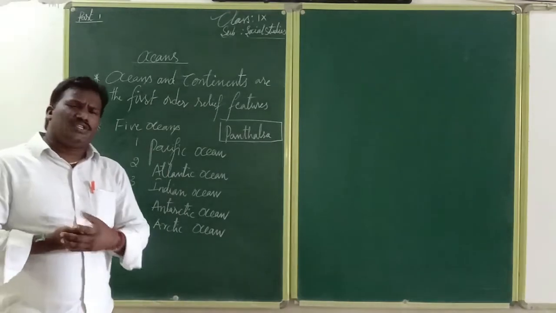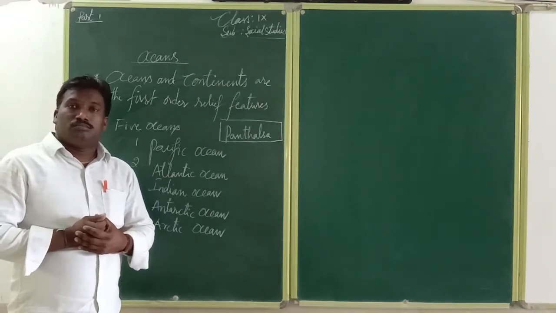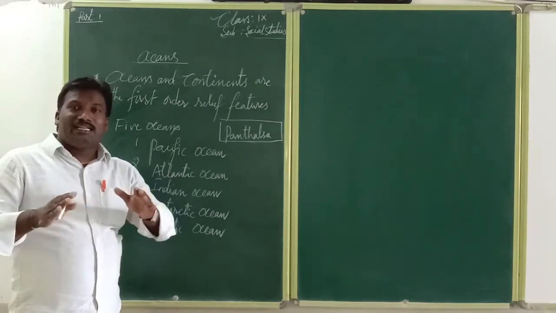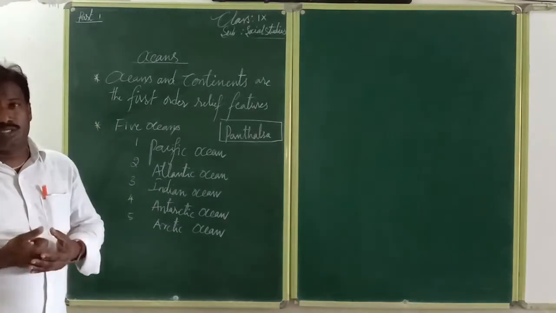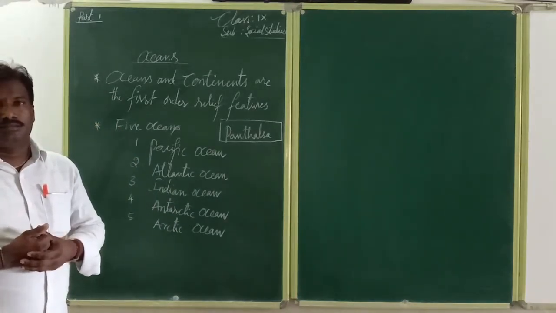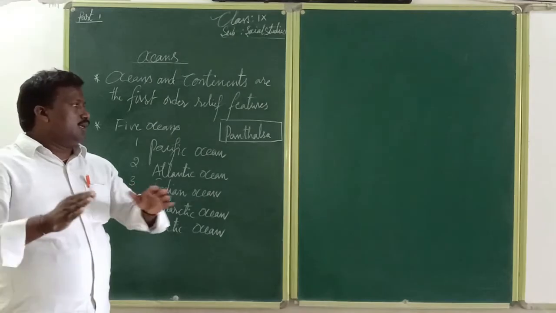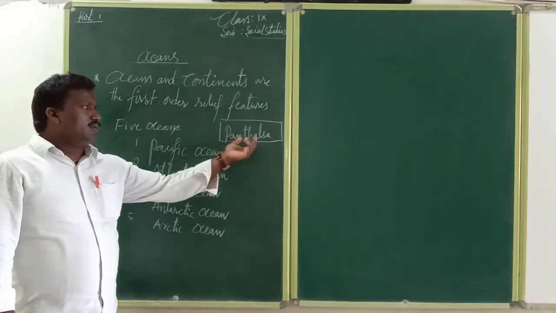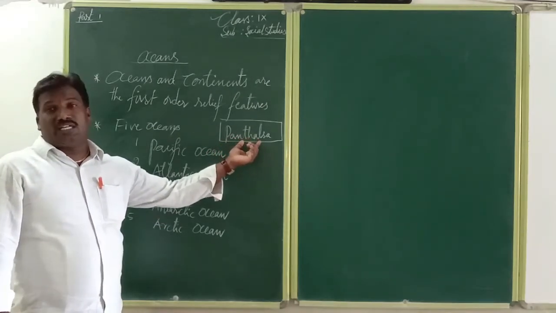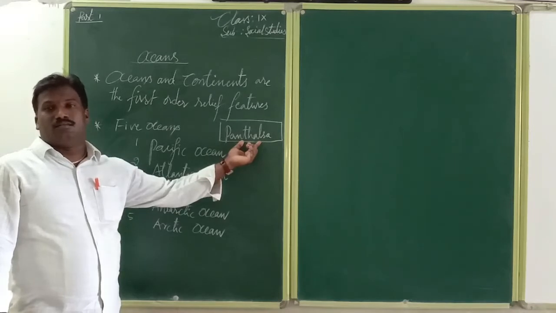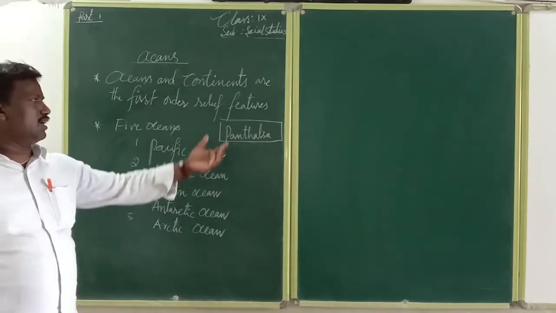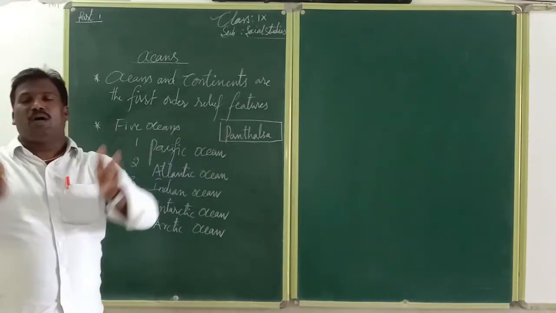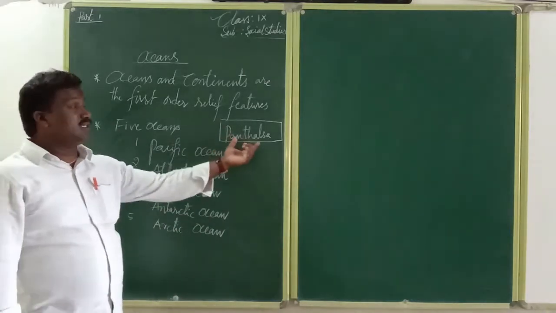Some millions of years ago, the entire Earth was only one supercontinent, that is called Pangaea. There were not different types of oceans and continents. There was only one part that is called Pangaea.